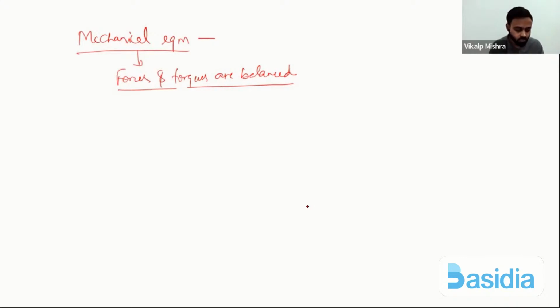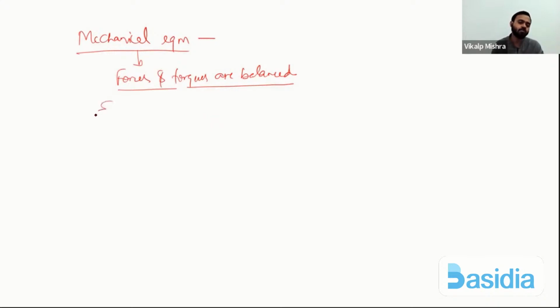Yeah, it is an important chapter. Almost 3-4 questions come from this chapter in the NEET exam. So what is mechanical equilibrium? When all the forces and all the torques on the body are balanced, we say the system is in mechanical equilibrium.